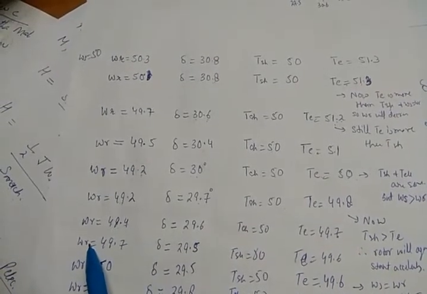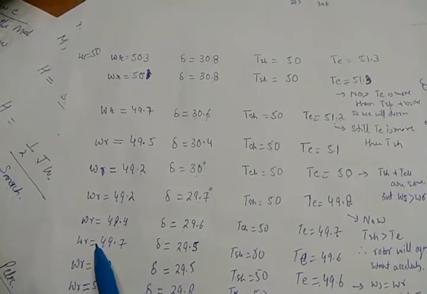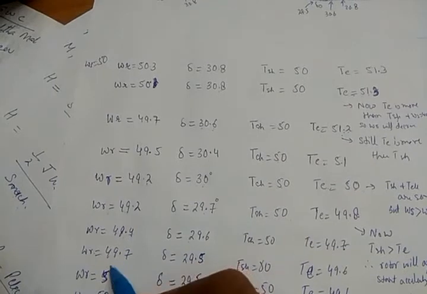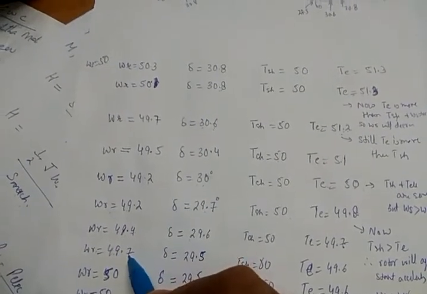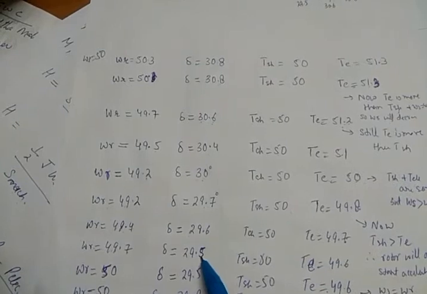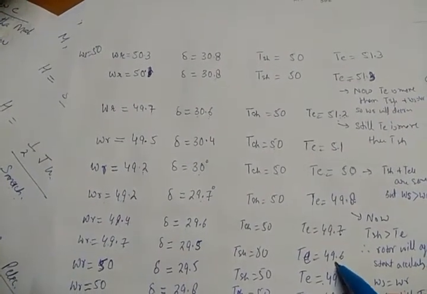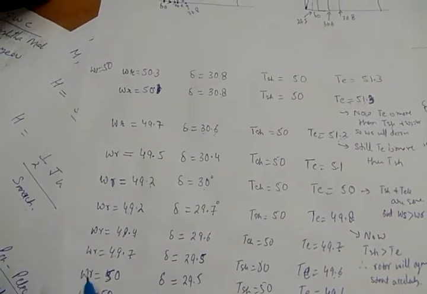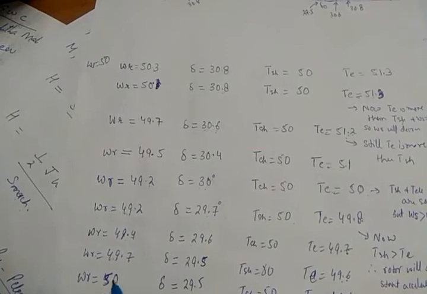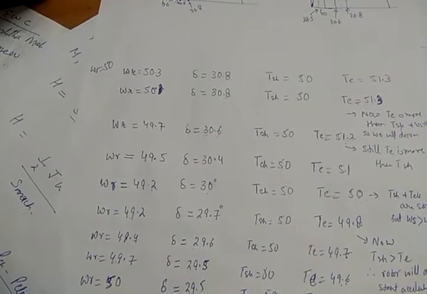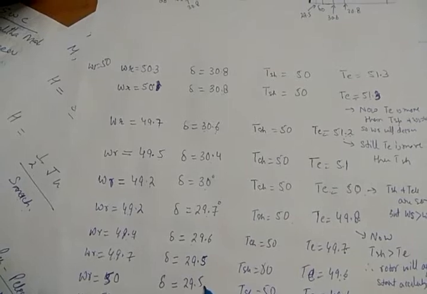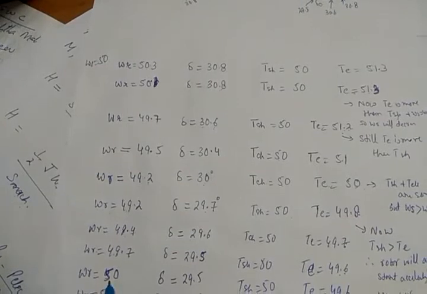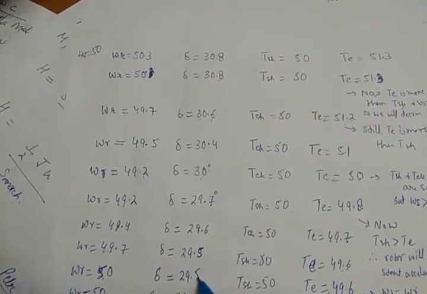Still the electrical power is less and omega s is less than omega r. What will happen? Omega r will increase. Electrical power is less than the shaft power, shaft power is more, so it will start accelerating again. Still there is a mismatch, so delta will again reduce. If delta reduces, electrical torque will again reduce. Shaft torque is more, so omega will further increase. Delta will also start increasing now, because shaft torque is no more than electrical torque and omega r is equal to 50. So this delta will again start increasing.